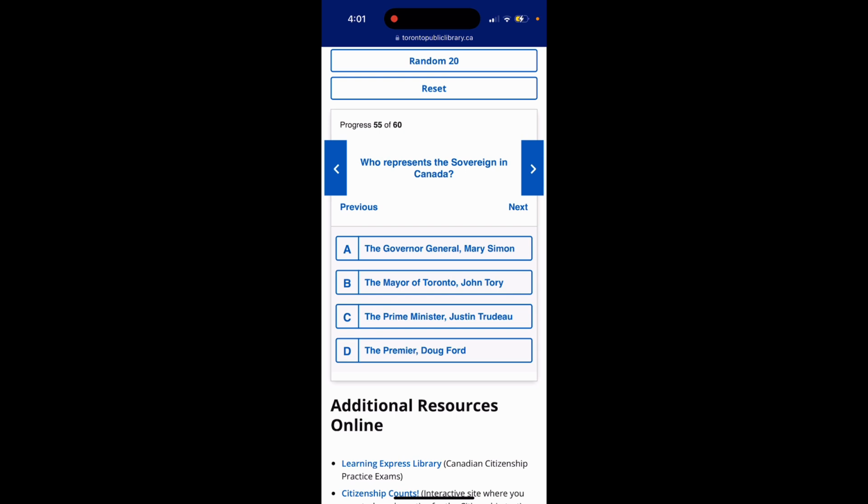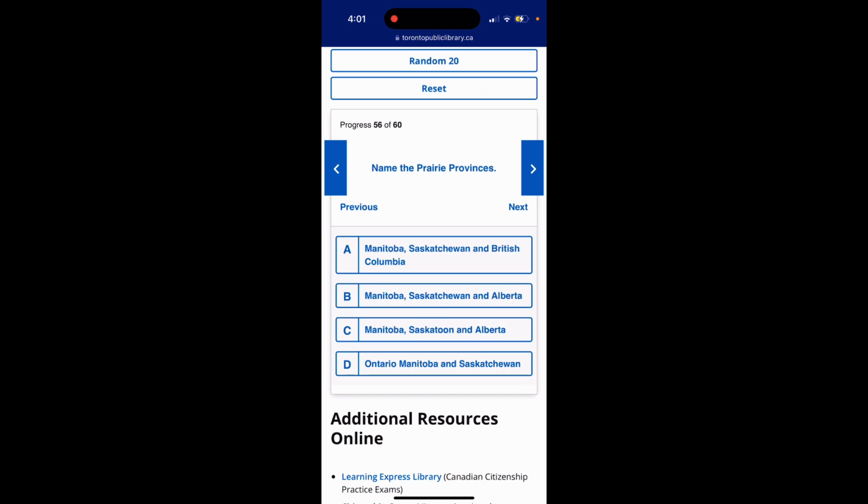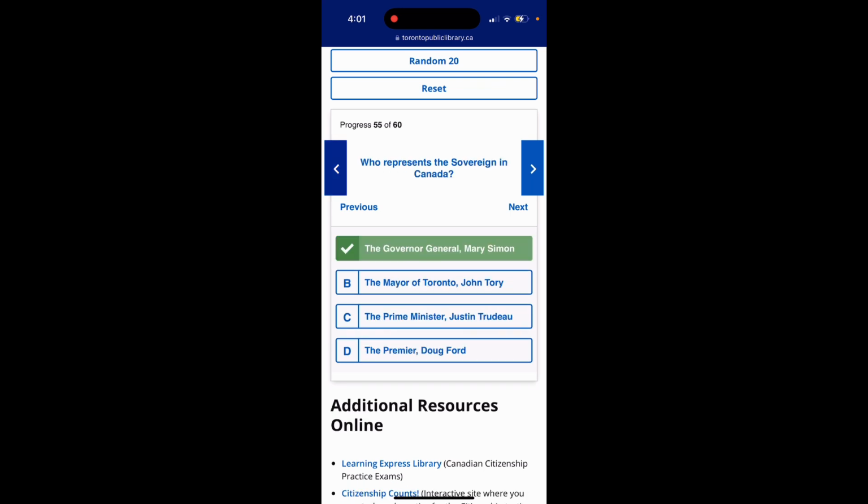Question 55. Who represents the sovereign in Canada? Option A, the Governor General Mary Simon. Option B, the Mayor of Toronto, John Tory. Option C, the Prime Minister, Justin Trudeau. Option D, the Premier, Doug Ford. The answer is option A, the Governor General Mary Simon.